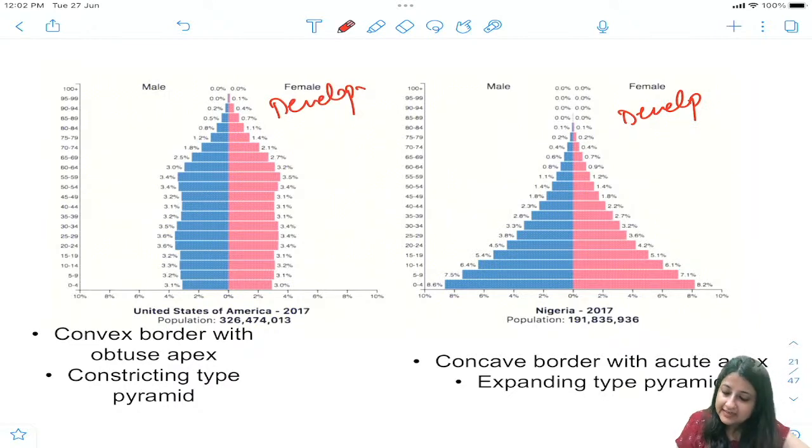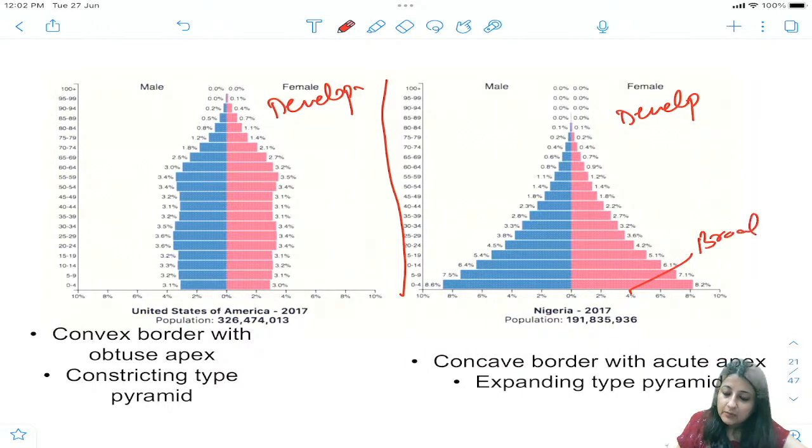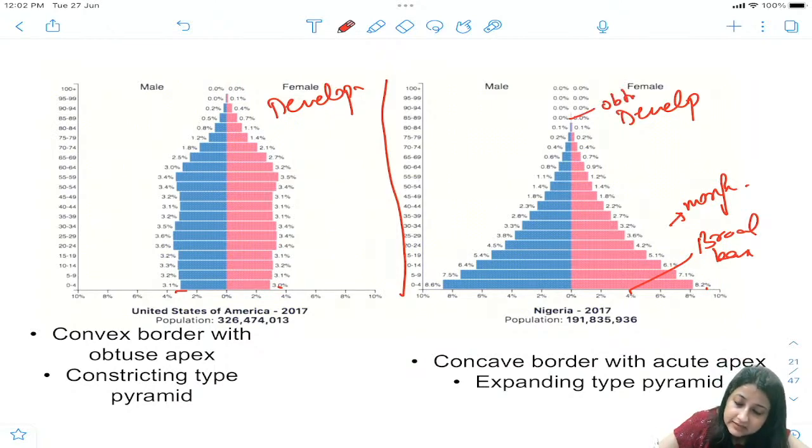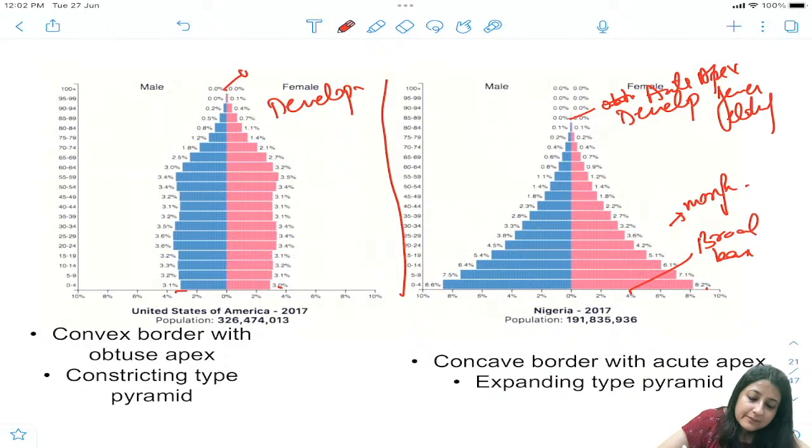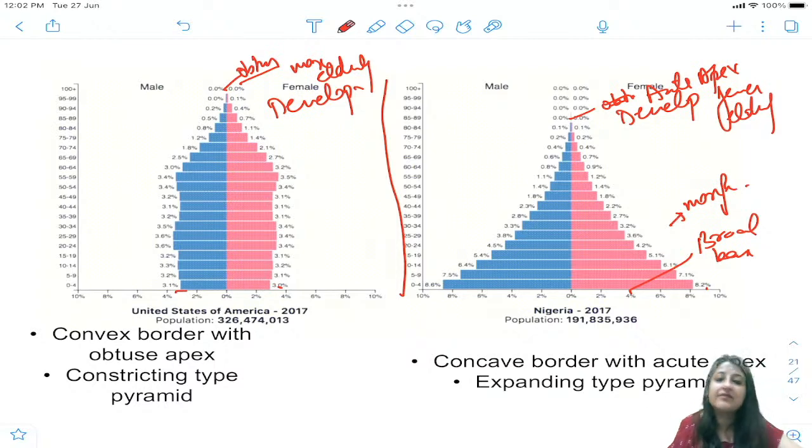And if you can look, it has age, this is age on the y-axis, and it has gender composition. ठीक है? Now broad base किसका है? Broad base is of developing. Why? Because more fertility. Narrow base किसका है? Developed का, less fertility. This is obtuse apex, this is acute apex. Acute apex, why? Because fewer elderly. But यहाँ पे obtuse apex. Why? More elderly in developed country. Quality of life is good, right?